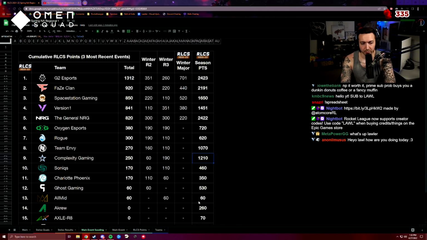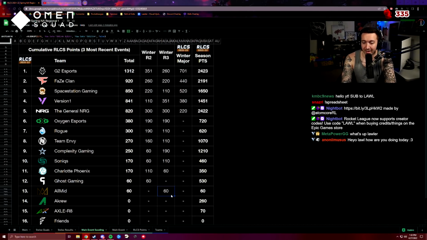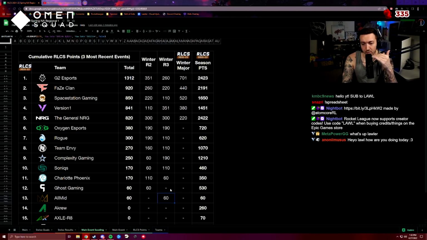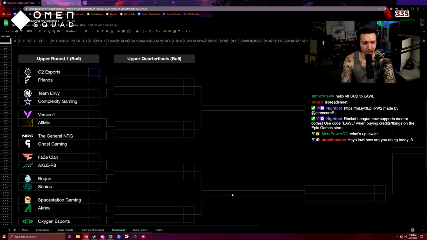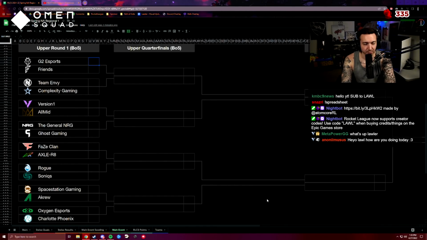So it may look a little bit confusing. Like, these 2 are tied, but overall RLCS points, Sonic has more, so they get the 10th seed. Similar result here. Ghost, tied, more points, throw them in. So if they're still tied after all of that, then they go into the most recent event, which is the closed qualifier, and give the determination there. That is how seeding is done. That's how we get our 16 teams and the rules in the places that they're at. If we take a look at the bracket, we have our matches as follows.